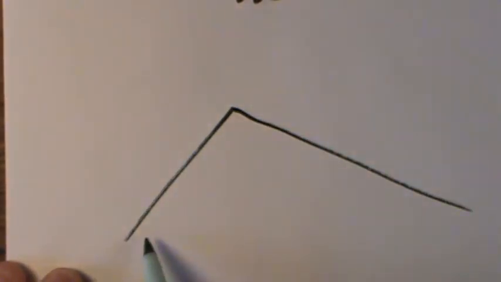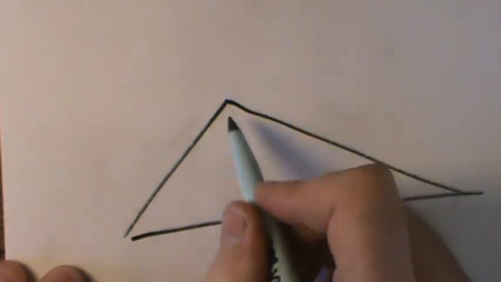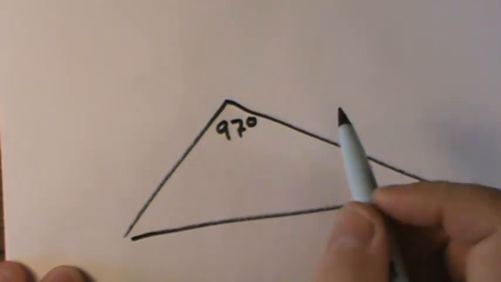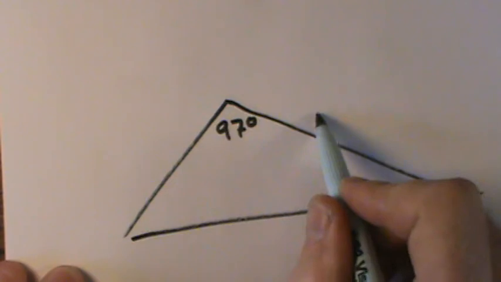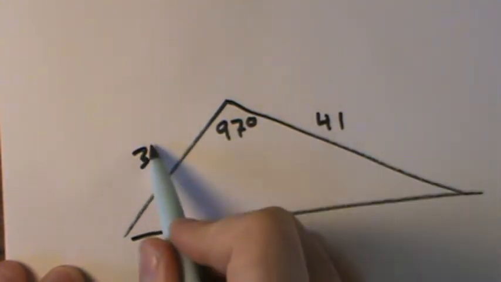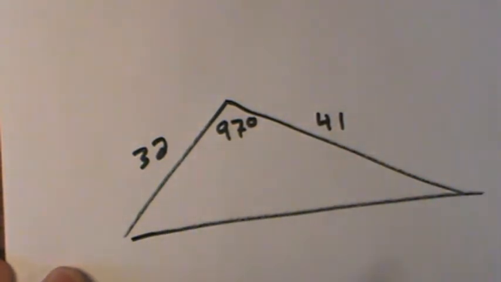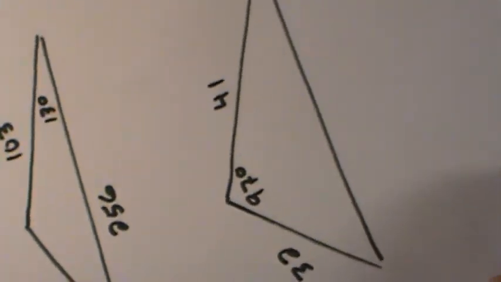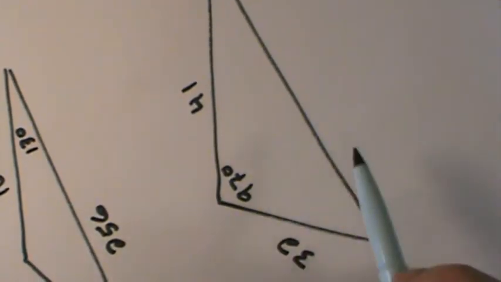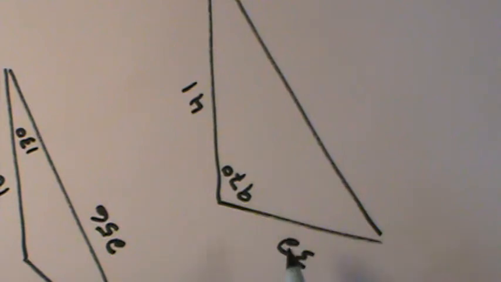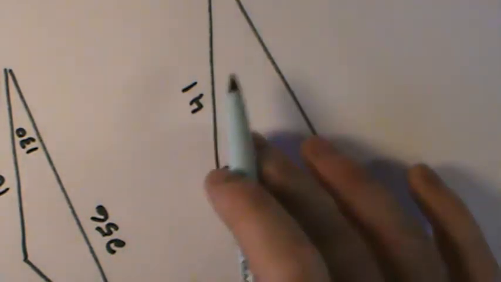Or maybe they completely redraw the triangle. They tell you that this is 97 degrees, and this is 41 and 32. It does not matter, because you could always rotate the triangle to get it into that orientation. What you're looking for is that you have that side angle side.